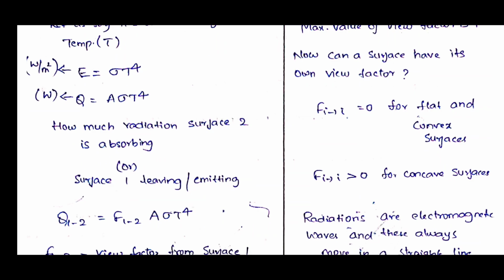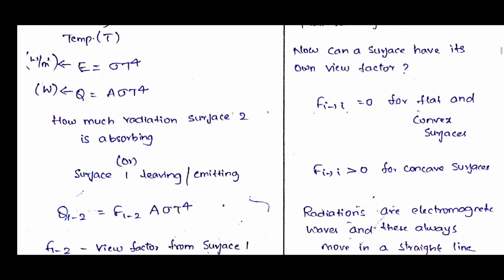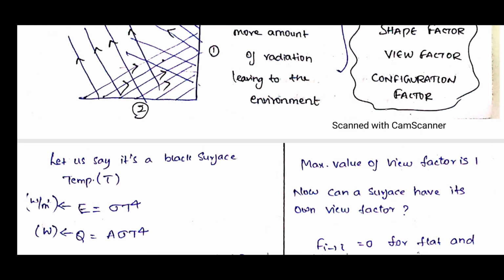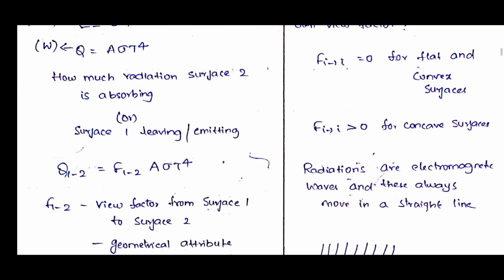So Q12 is F12 into A into sigma T power 4, because based on the orientation only some will be absorbed or emitted. Here we put F12, the shape factor or view factor, which depends upon the orientation of the surfaces, so it is a geometrical attribute. Now if you take from 2 to 1, with surface 2 emitting and surface 1 absorbing, what will we write?